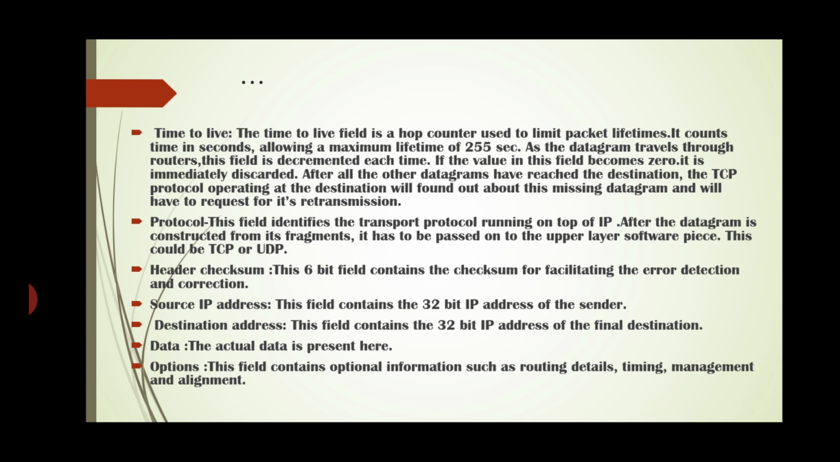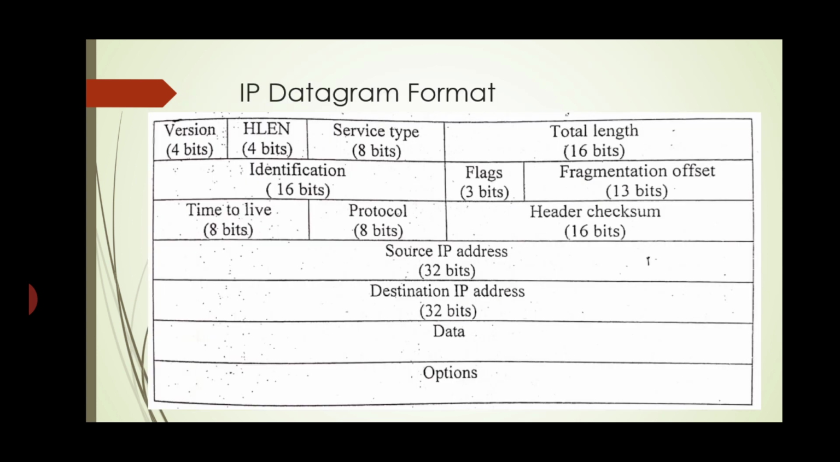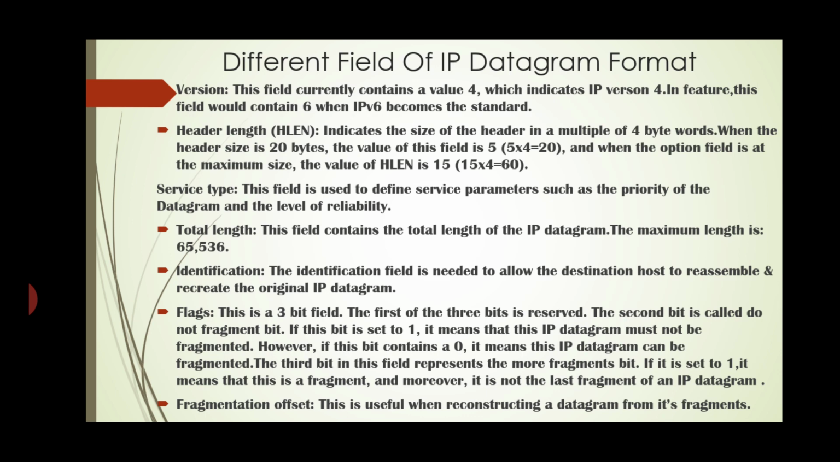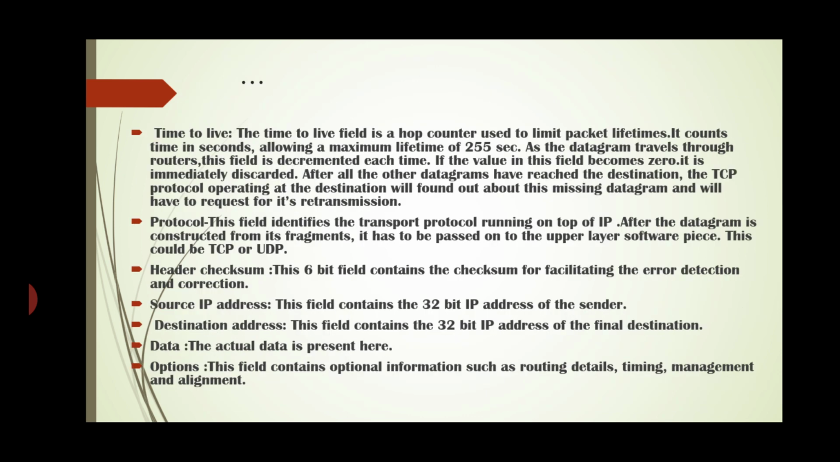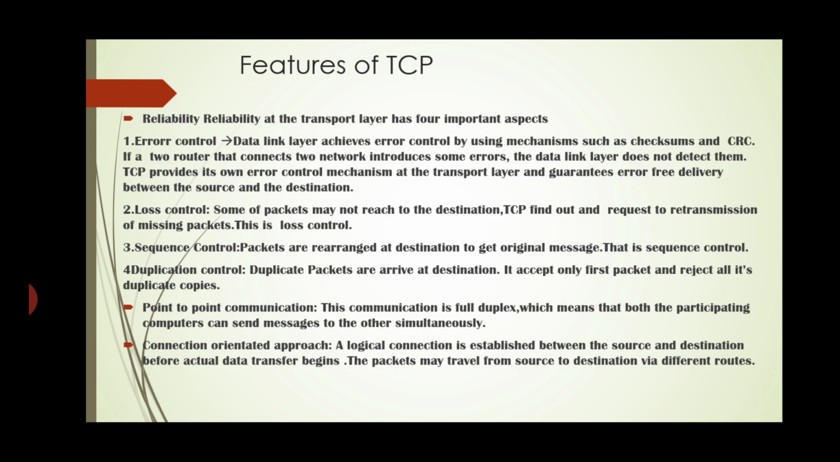Next field is the data. The actual data is present in this field. Last one is options. This field contains optional information such as routing details, timing, management and alignment. So these are the fields which are used in the IP datagram format. On this you will get a question for either 5 marks or 10 marks, so with the field diagram you have to give the explanation of each and every field.